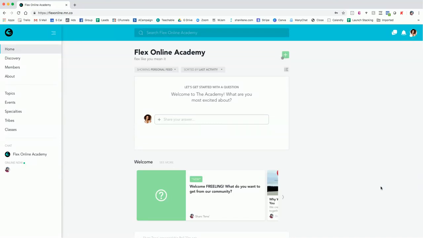So you are officially inside the academy. When you joined, it probably looked like this. You will see these little indicators letting you know things that you should probably explore. But first off, I'm gonna go through the activity feed, which is right here. We're gonna run through the navigation menu, which is here, and specifically this discovery menu item.